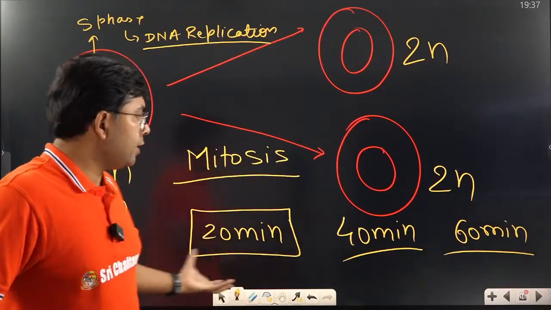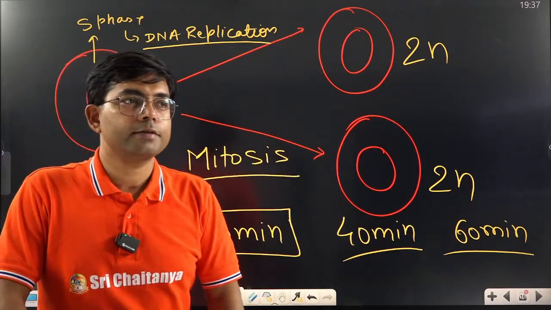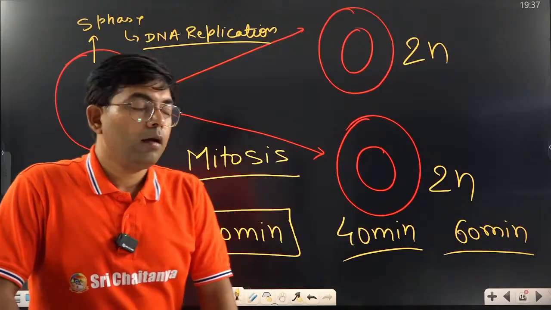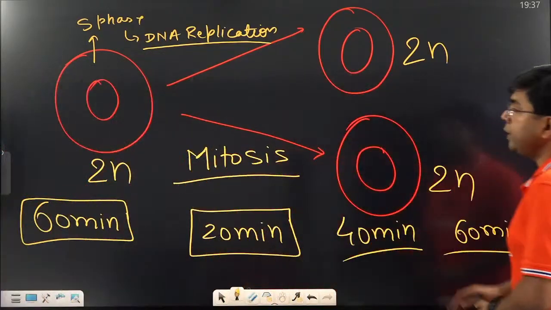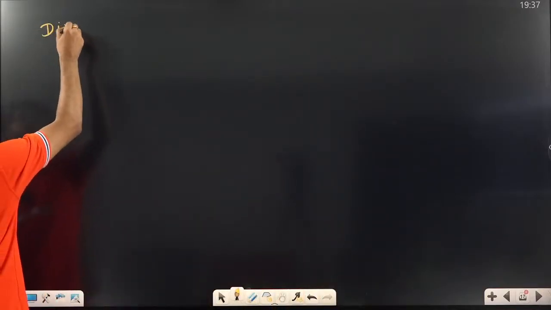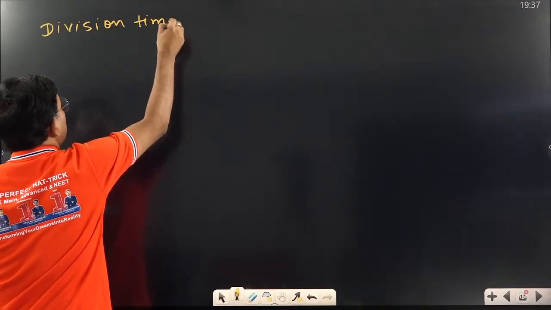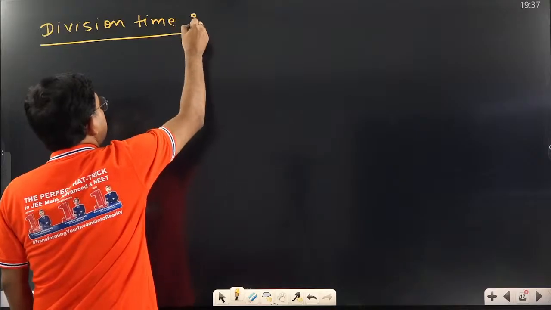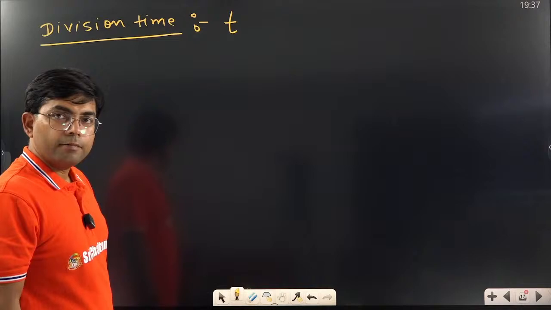If a simple question like this is asked, then we can answer it very easily, right? But now I will tell you a formula through which you can easily answer. So the formula: first, division time. Let's say division time, as I gave you in the earlier question, was 20 minutes. Now let's say division time is small t, right?